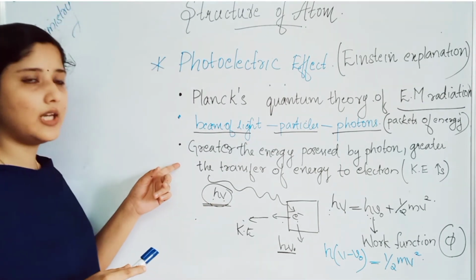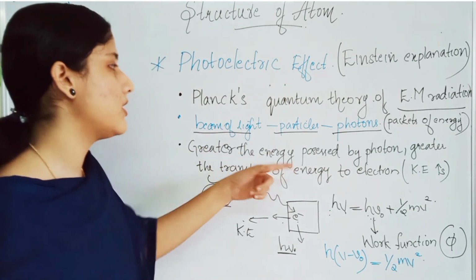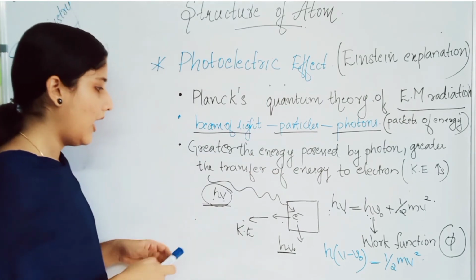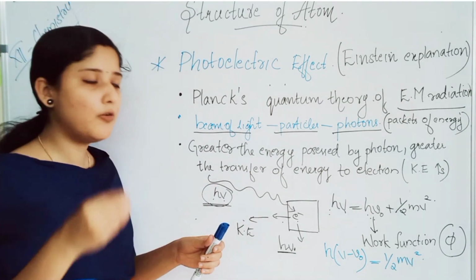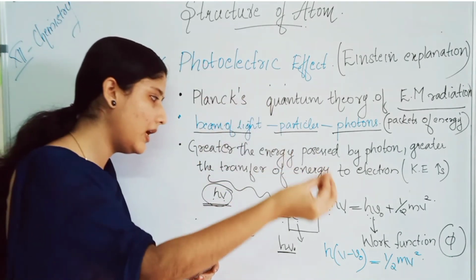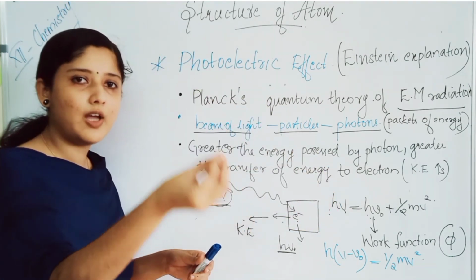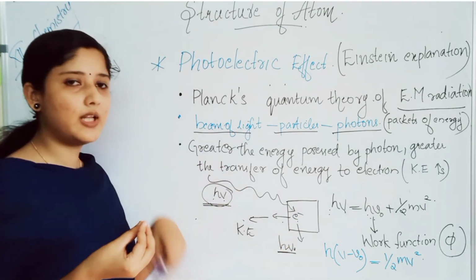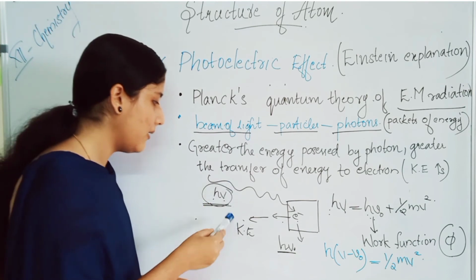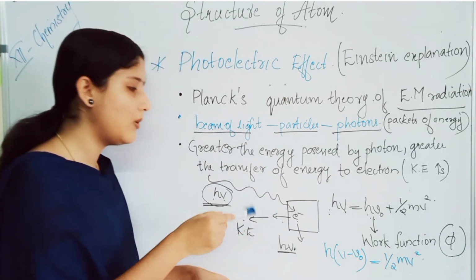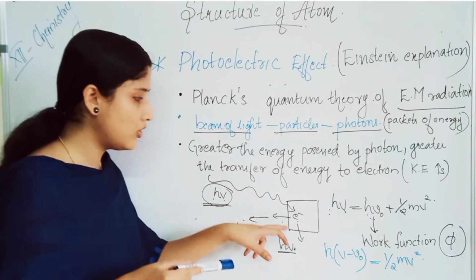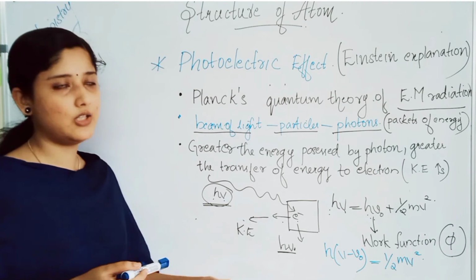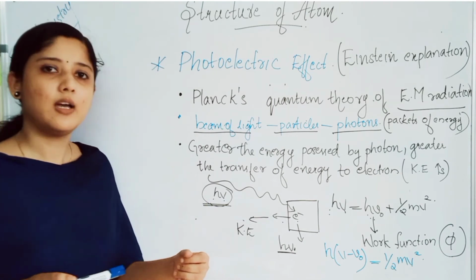And the last point that he told is, greater the energy possessed by the photon, greater the transfer of energy to the electron. How much greater energy the beam of light has, that much greater energy will be transferred to the electron while the photon collides with the electron on the metal surface, and greater will be the kinetic energy. If a greater frequency beam of light is passed to the metal, then the electrons will be ejected with maximum kinetic energy. These are the conclusions made by Einstein.